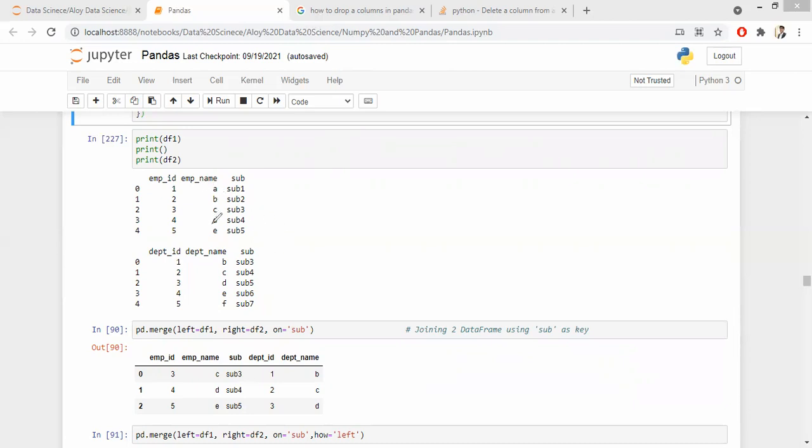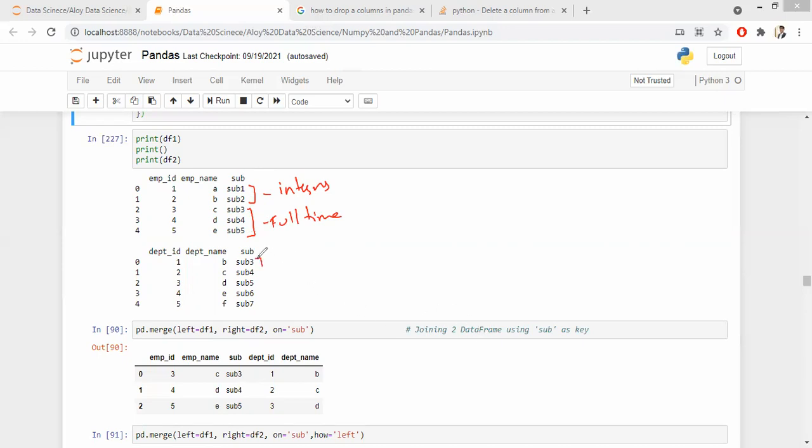I have two data frames here. Subject 1, subject 2, these are interns. So this is a data frame of a company. Subject 1, subject 2 are interns. 3, 4, 5 are full-time employees. If you want, you can make a note of this data in your book also, because if you understand the data, only then you will understand this concept.